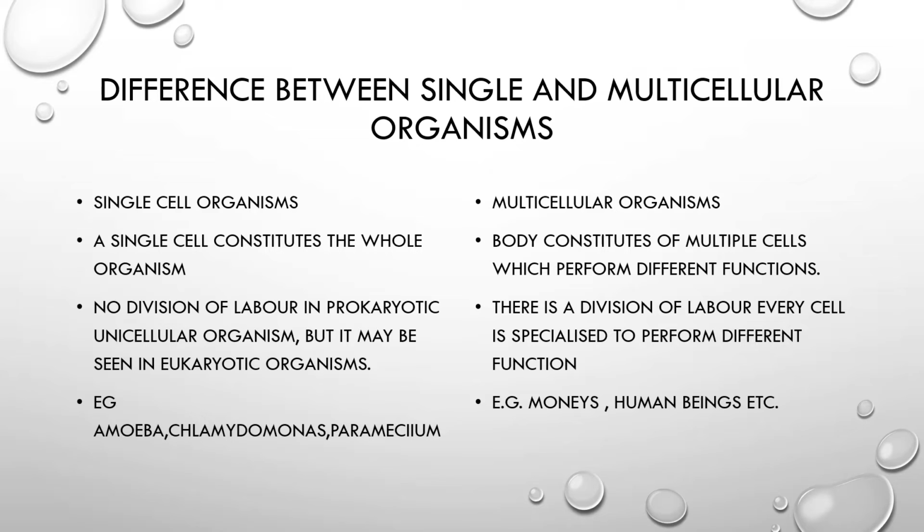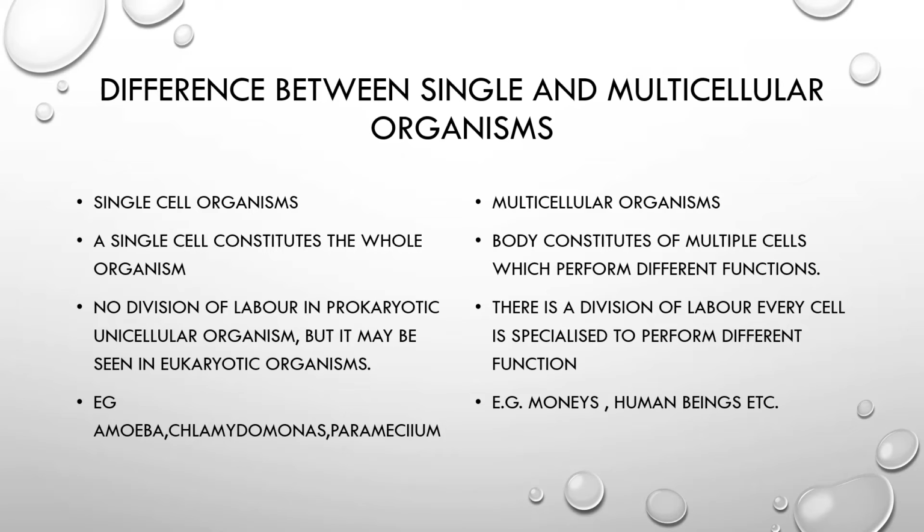Examples of single cell organisms can be fungi, a few bacteria, and amoeba, Paramecium, Euglena, Chlamydomonas. They are made up of a single cell, and this single cell constitutes the whole organism.